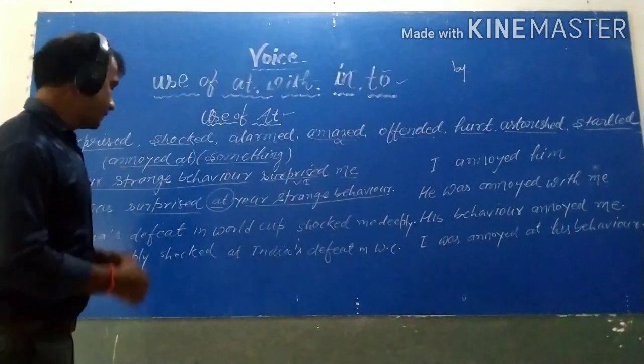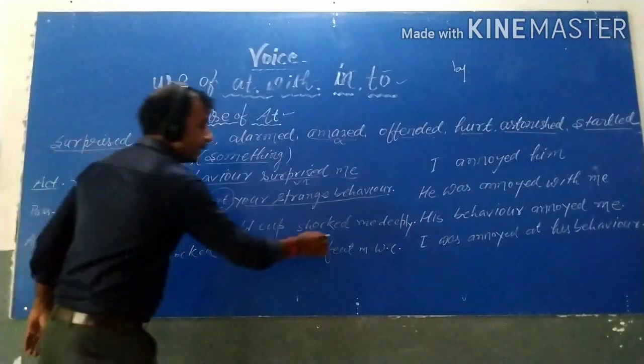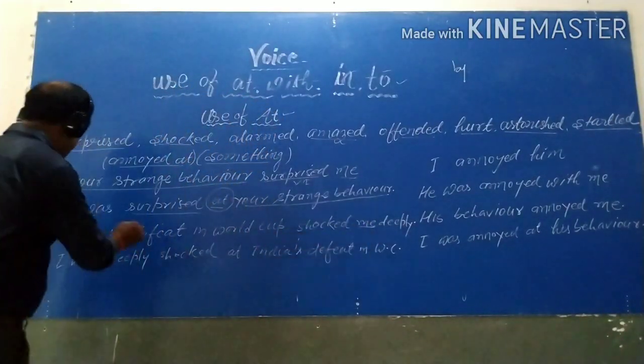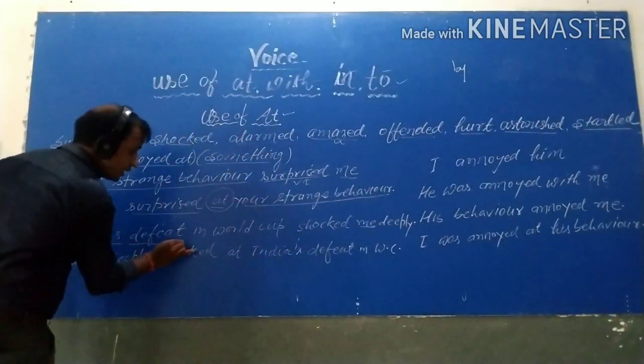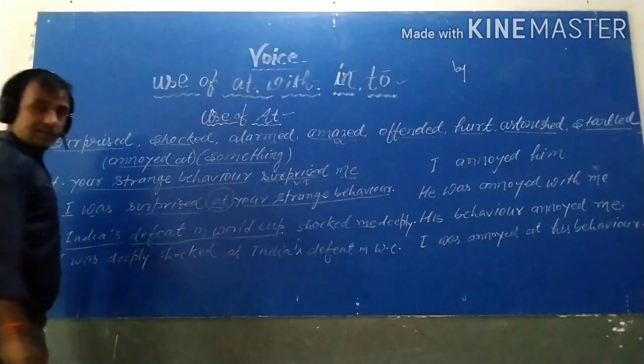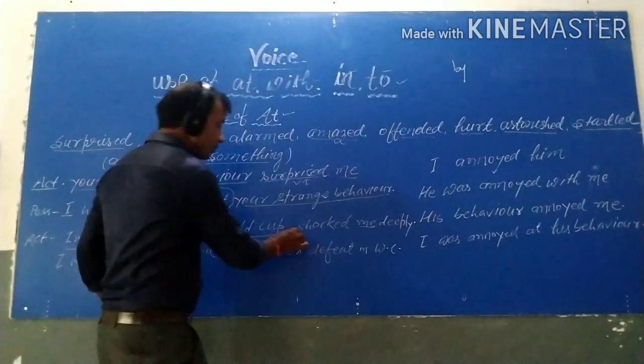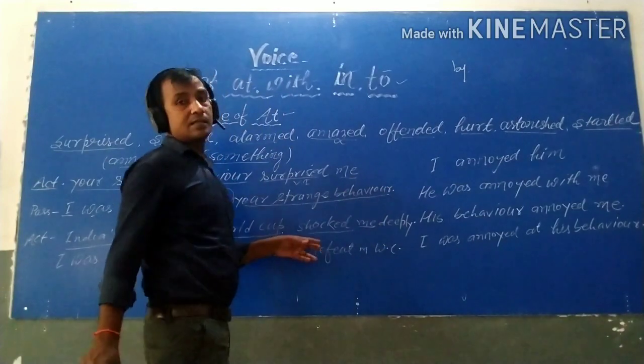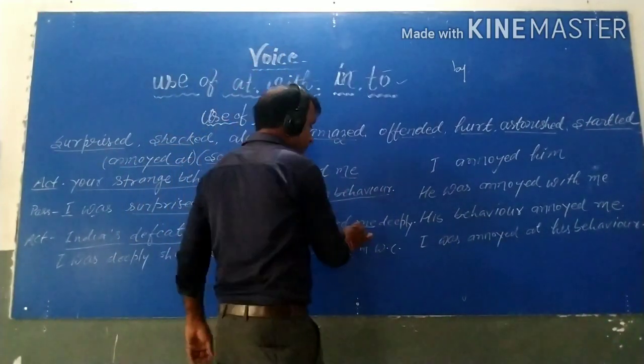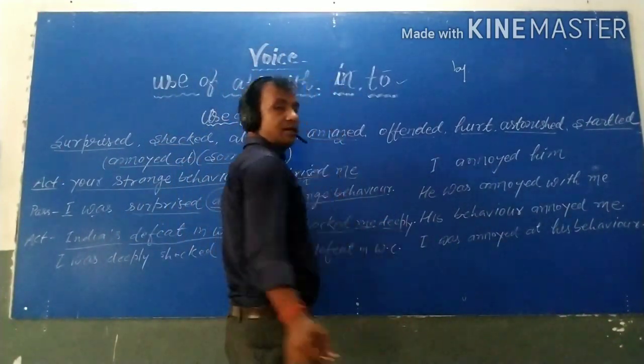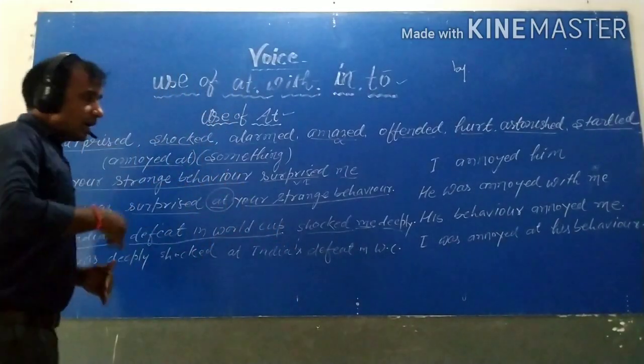Shocked me deeply. So me is the object here, and India's defeat in World Cup is the subject. The verb is in second form, which means it is past indefinite. Me is the object, and deeply is an adverb.